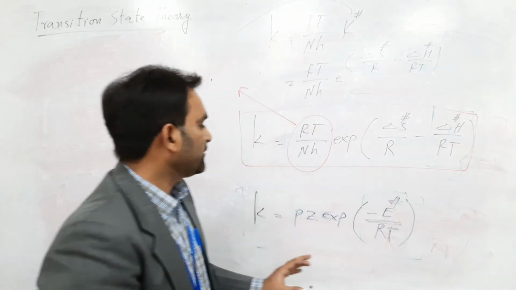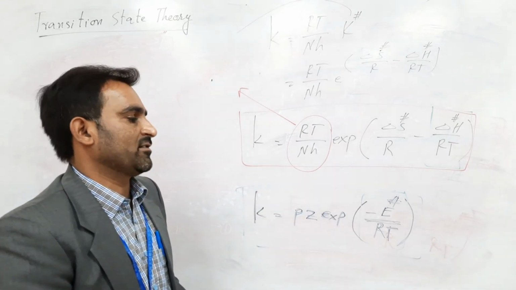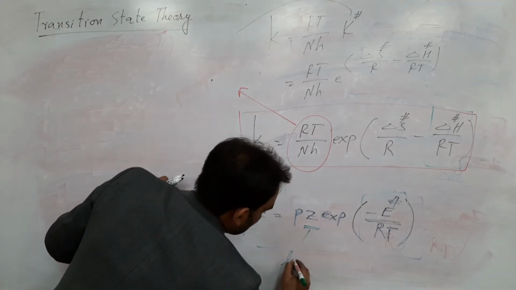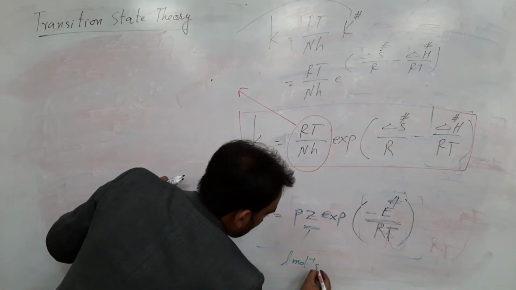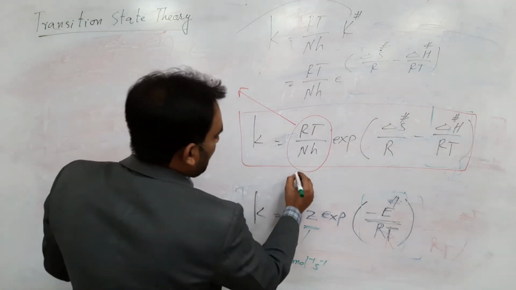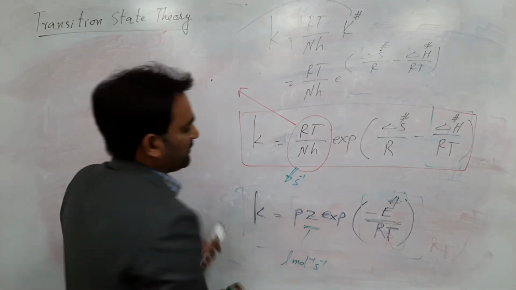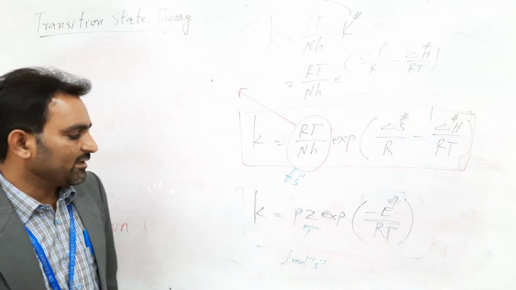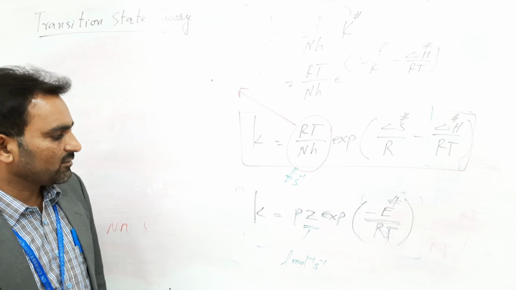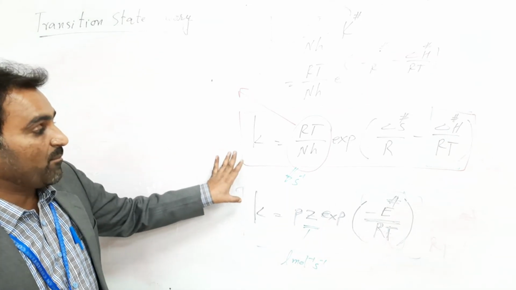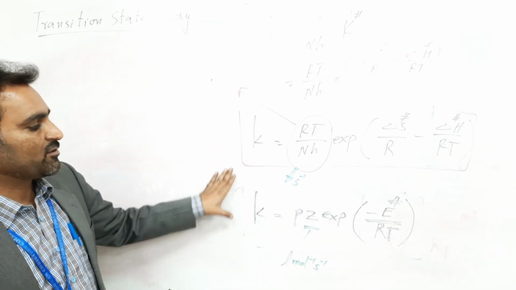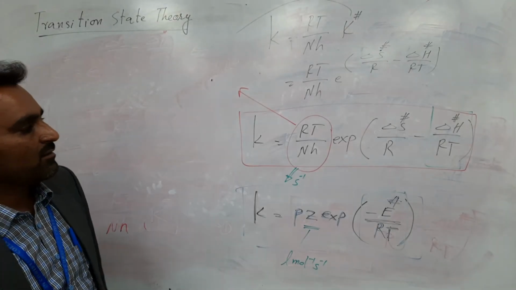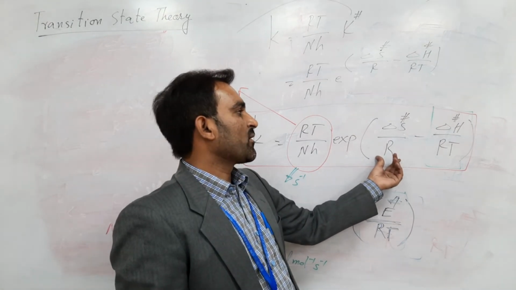The problem is with the pre-exponential factor. This Z has units like this, but this part has units like this, so there is a lot of difference. Greater the value of Z, greater is the rate constant, but here you have a major difference between the rate constants determined through these two theories. And the other part is with entropy.